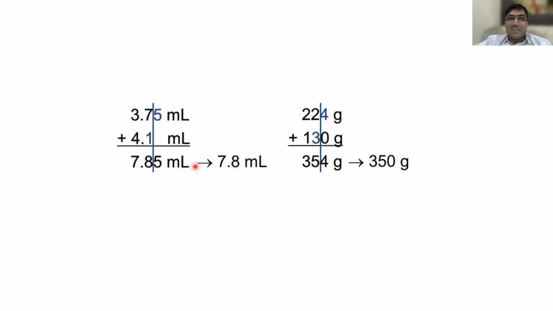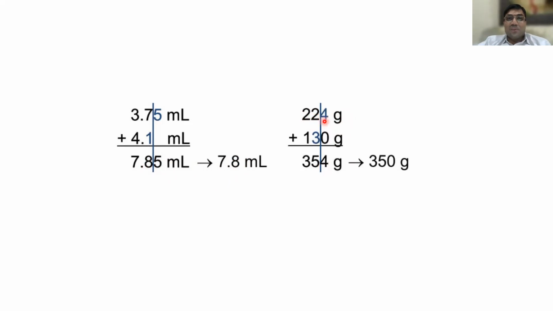Good question you raised. Even number you should not add; odd number you can add. Read the theory once. Clear or not? Yes, sir.